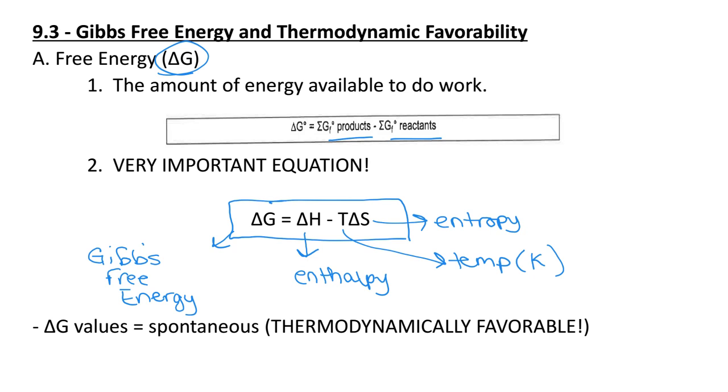If we have delta H, delta S, and we know the temperature, we can plug it in and calculate delta G. Now, the reason why delta G is so important is because we want to figure out, always our goal is to figure out if delta G is going to be positive or negative. The big idea for this section is we're going to be talking about if reactions are thermodynamically favorable or not. And so if we have a negative delta G value, then it would be considered a thermodynamically favorable reaction, and one that will happen on its own without any outside intervention.